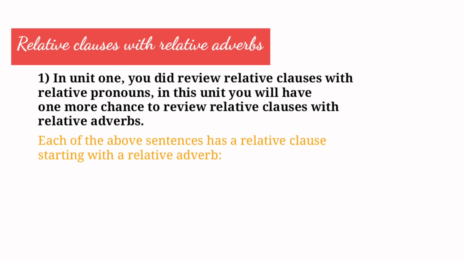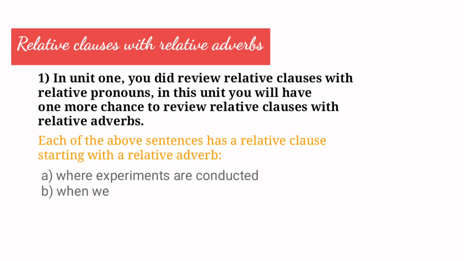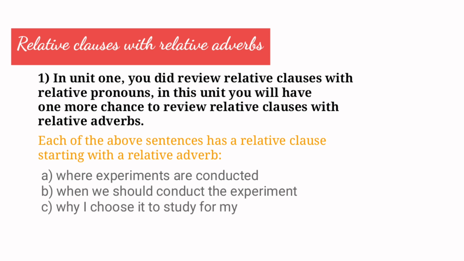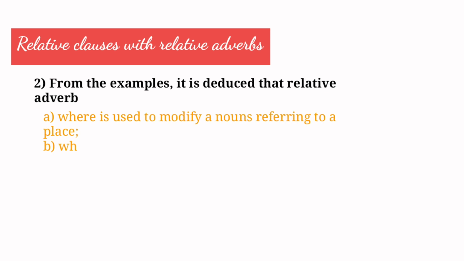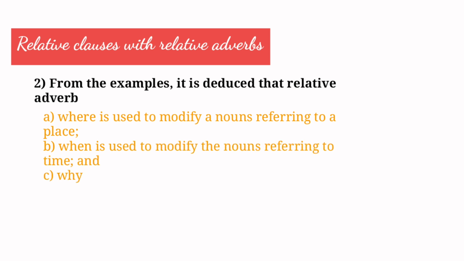Each of the above sentences has a relative clause starting with a relative adverb. A. Where experiments are conducted. B. When we should conduct the experiment. C. Why I chose it to study for my life. 2. From the examples, we can see the relative adverbs. A. Where is used to modify a noun referring to a place. B. When is used to modify a noun referring to time. And C. Why is used to modify the noun reason.